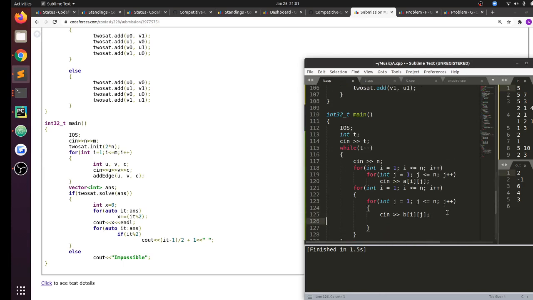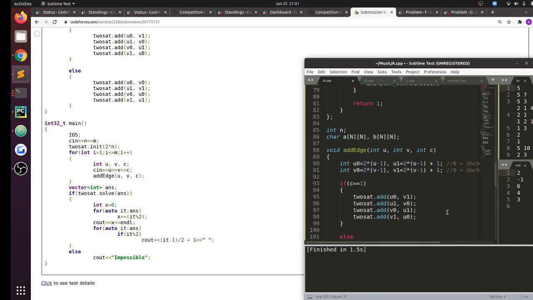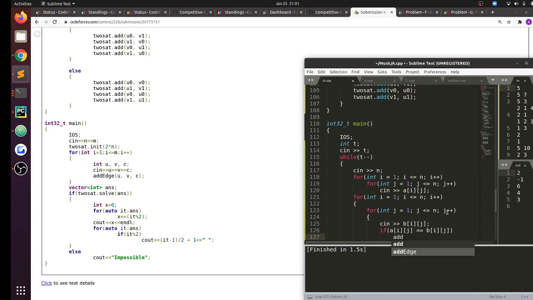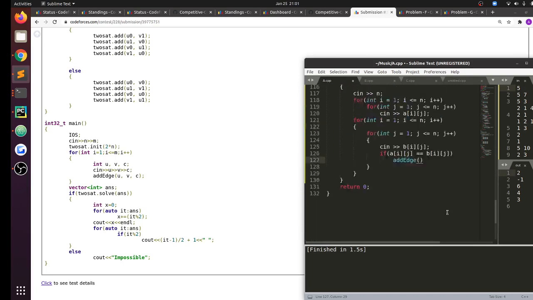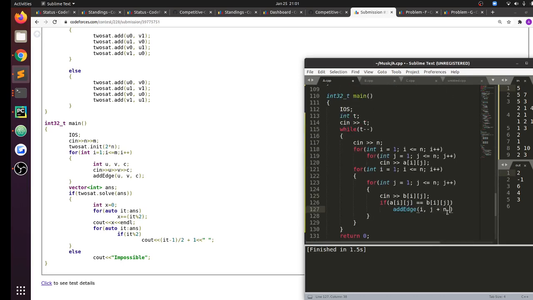So if a of ij is equal to b of ij, then what I want to do is add an edge between i and j plus n with not flipped. Otherwise, I want to add an edge between i and j plus n with the bits being flipped.